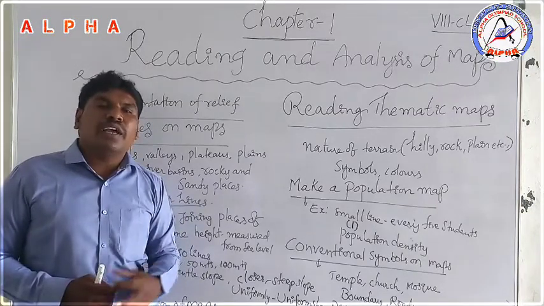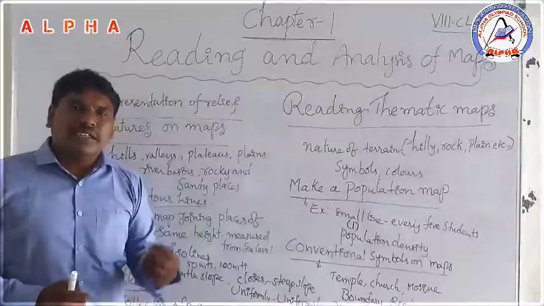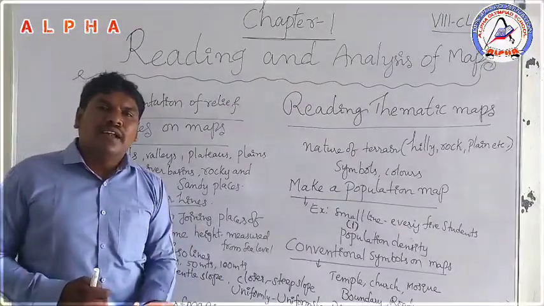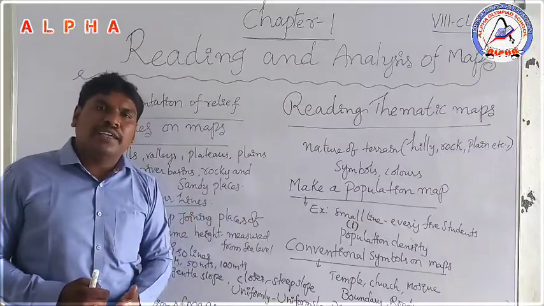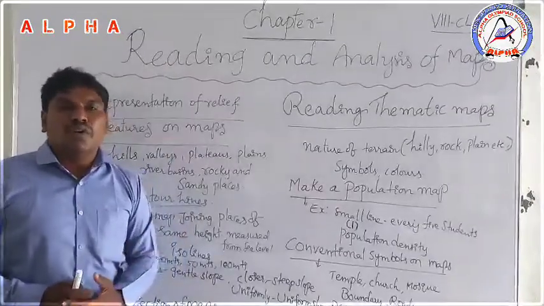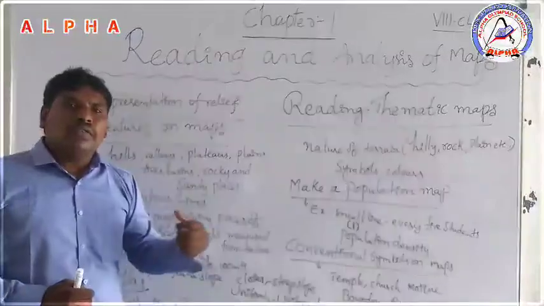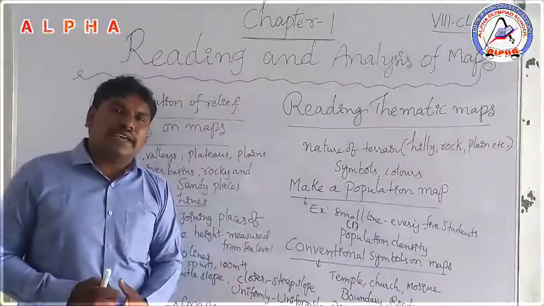We discussed the earliest map makers: first the Sumerians, then the Babylonians, then the Greeks, then the Romans.